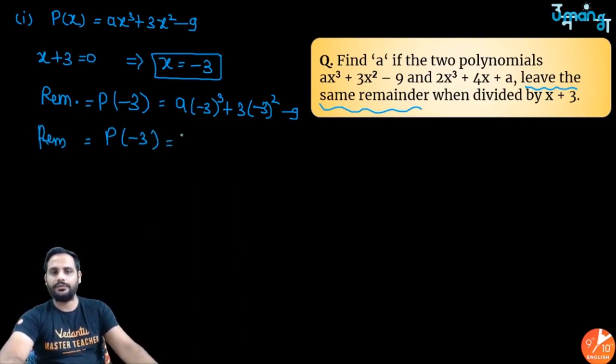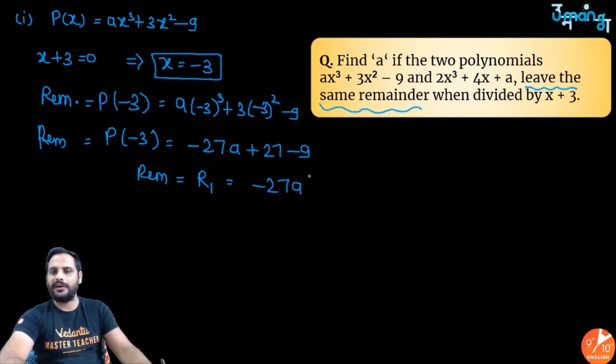is equal to minus 3 cube is minus 27a, right? Minus 27 into a is minus 27a. Minus 3 square is 9. 9 3s are 27. So plus 27 minus 9. So the remainder in case 1, let's call it R1, is equal to minus 27a. 27 minus 9 is 18. So plus 18. This is your remainder in case 1.